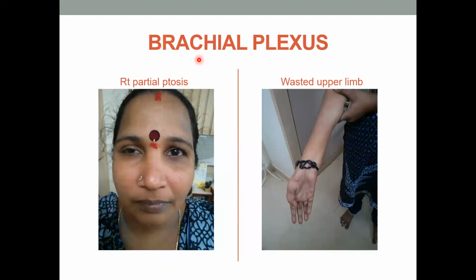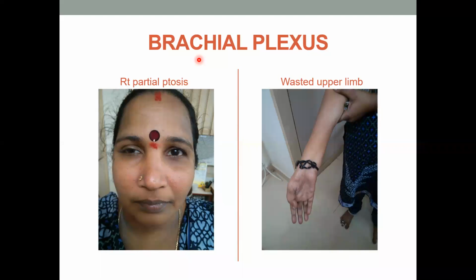So this is a lady who had a brachial plexus lesion. You can see she also has ptosis on the right side. But why did I say it's a brachial plexus lesion? You can see her hand is wasted. The forearm is wasted. She had a trauma to the neck.